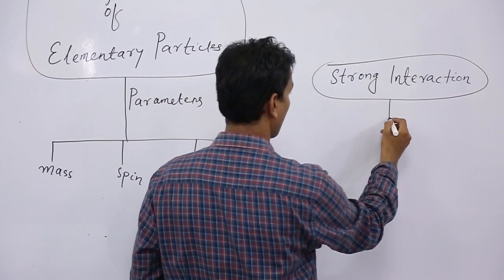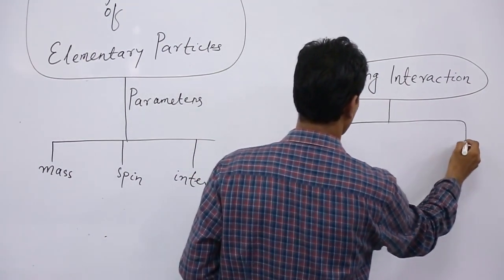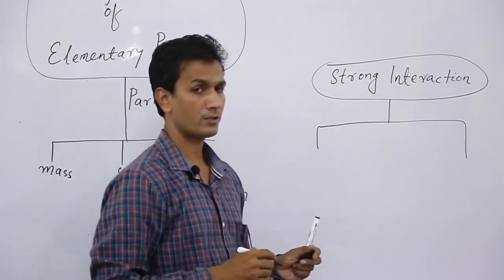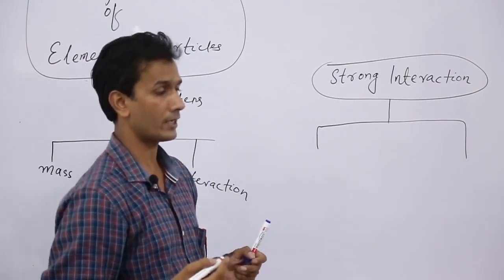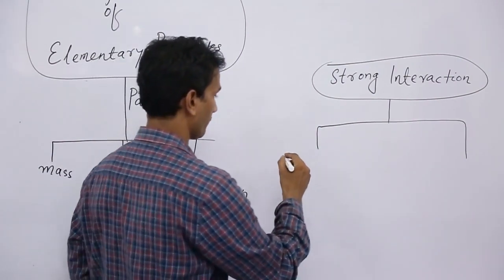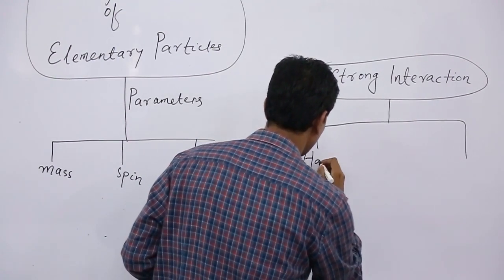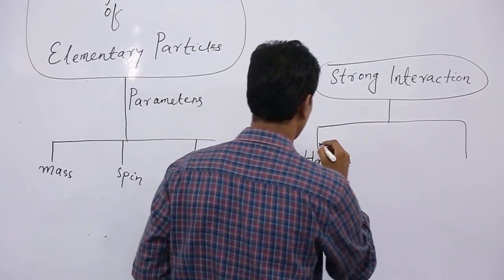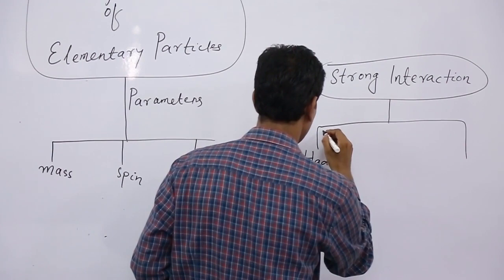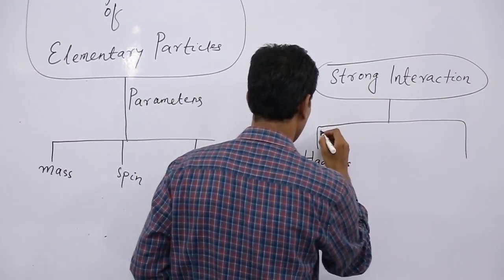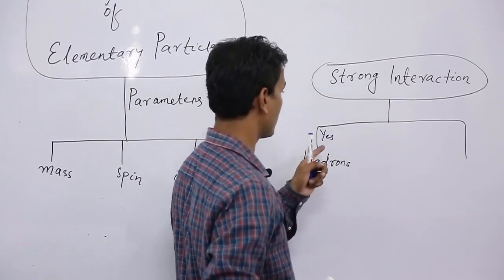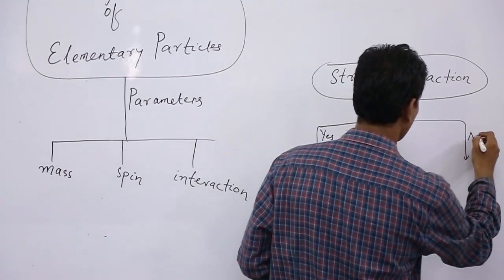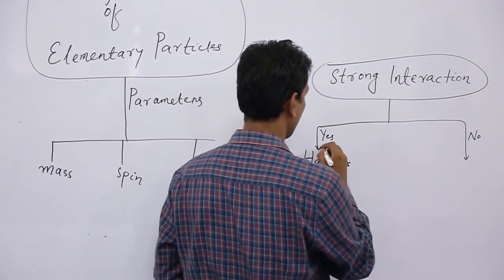First one is the elementary particle which respond to strong interaction, that is hadrons. So hadrons are the particles which respond to strong interaction. Yes means it responds to strong interaction. And no means it does not respond to strong interaction.